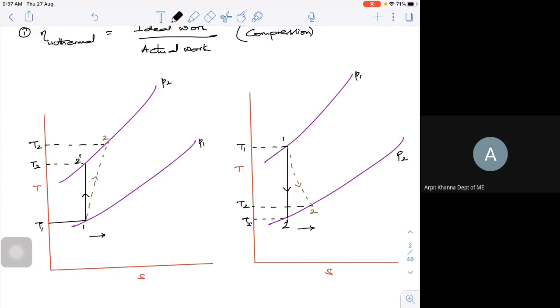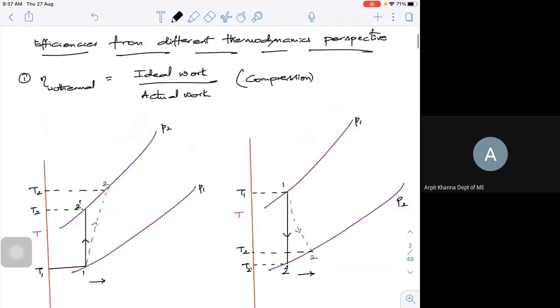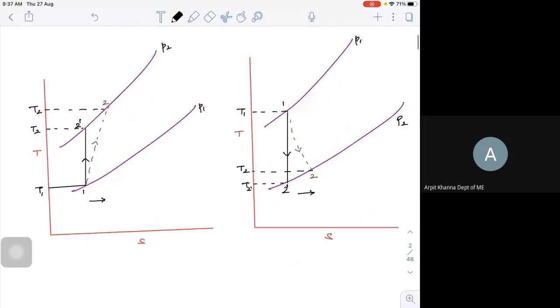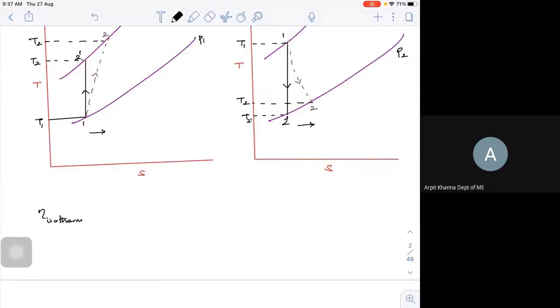So if you take a compression, the efficiency will be something like this. Ideal will be 1 to 2 dash divided by 1 to 2. So what about the expansion? If it is an expansion process, the efficiency will be actual work to ideal work if it is a turbine, which is mainly because of the expansion process.